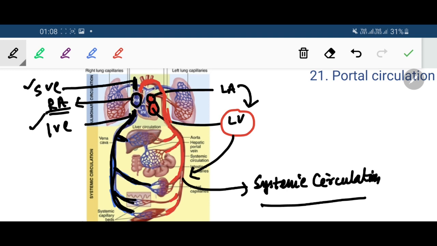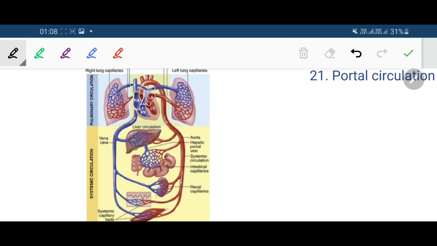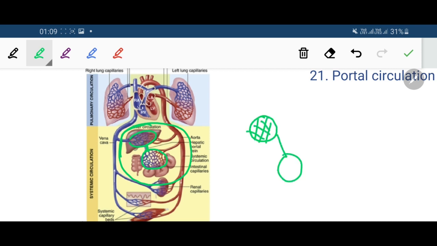So let's draw the portal circulation in this diagram. Let's mark out the portal. This is the portal circulation. Portal circulation is from one capillary to another capillary. Basically, portal circulation is from one capillary plexus to another capillary plexus. Capillary to capillary circulation. So portal circulation is a part of systemic circulation.